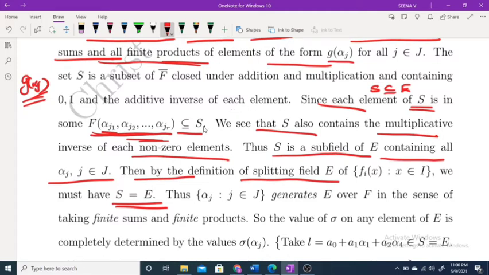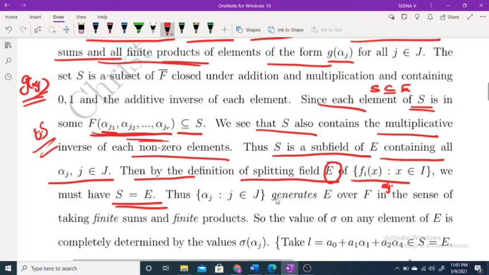Now what we have to prove? Thus we get S is a subfield of E containing all alpha j. And by the definition of splitting field, it consists of all the zeros. If this consists of all the alpha, clearly it contains all the zeros, and as it is a field, any element of this is also in S. Thus we get E equal to S. Thus, we must have S equal to E.